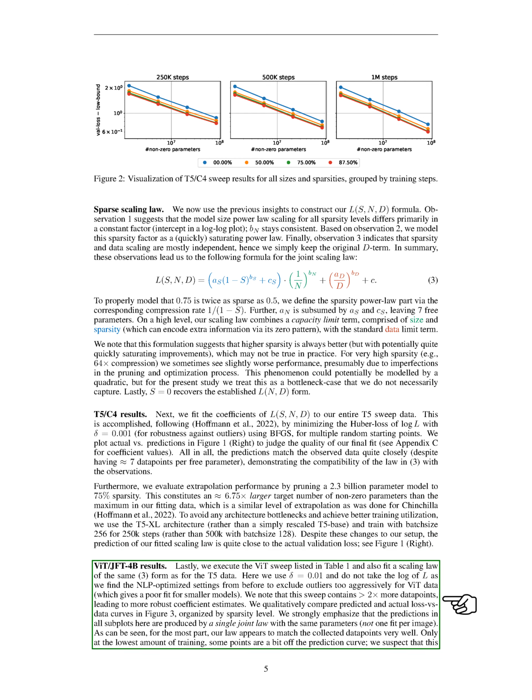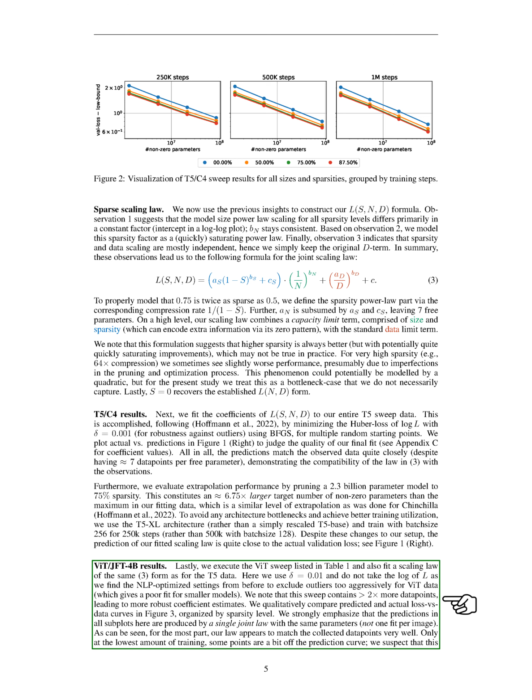Moving on to the ViT JFT-4B model, we executed the ViT sweep listed in the table and also fit a scaling law of the same form as for the T5 data. Here we used a delta value of 0.01 and did not take the logarithm of L, as we found that the NLP-optimized settings from before excluded outliers too aggressively for ViT data. This sweep contained more than twice the number of data points, leading to more robust coefficient estimates.